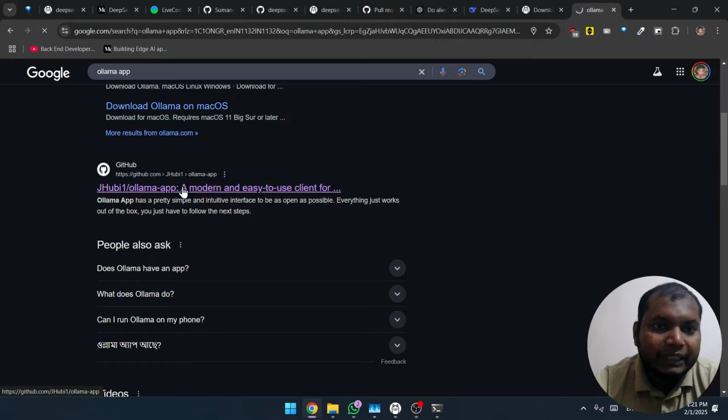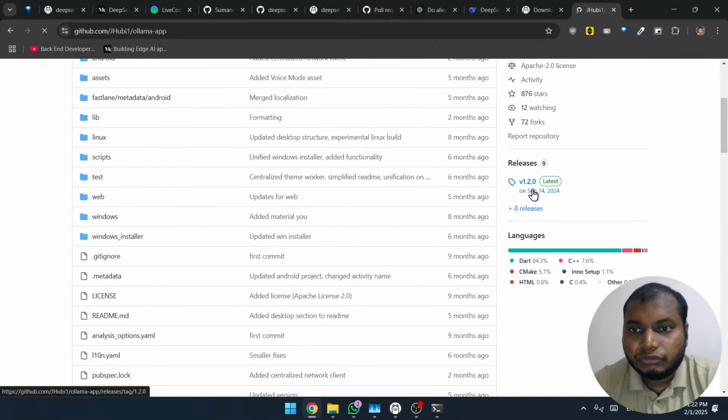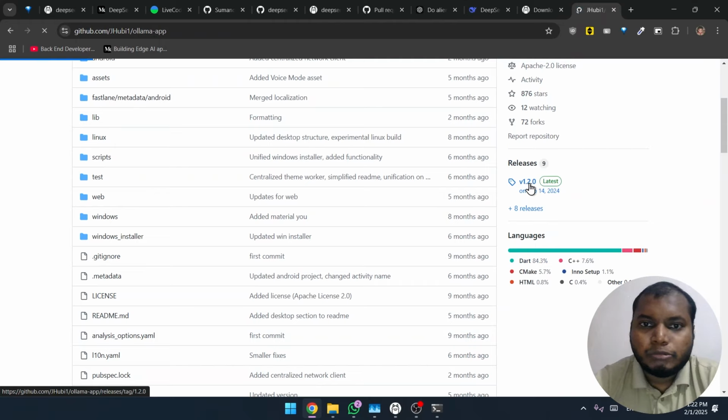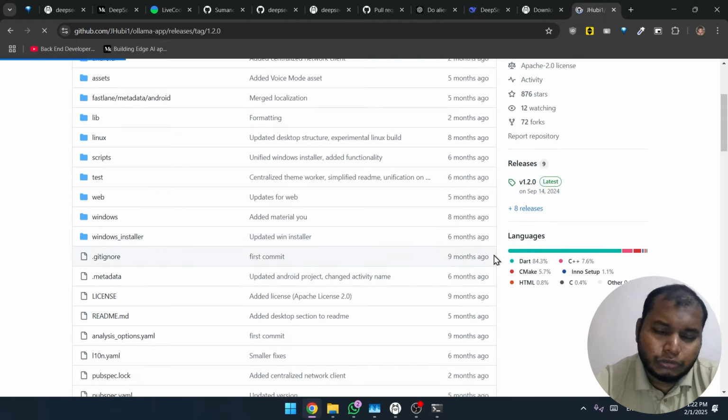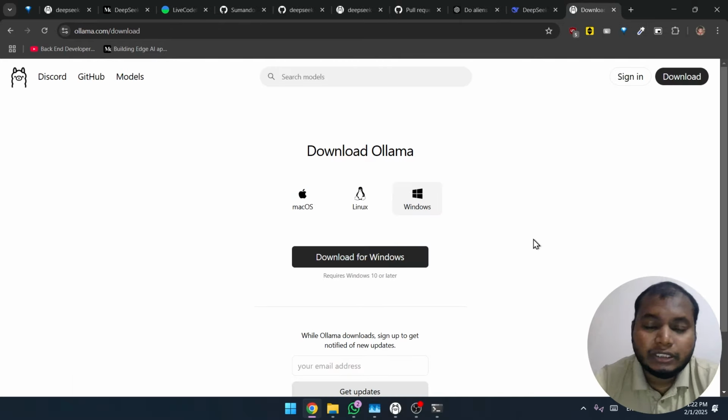So someone has made very simple front end UI for it. You can install it in your system. They have this releases over here. If you go here, you will be able to download that and install it on your local system. So once that's done, you can basically run LLM models like this, large language models, on your system, and you don't need to rely on online resources like ChatGPT and everything.